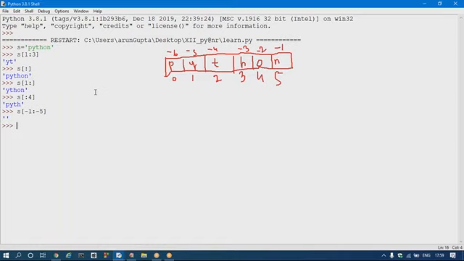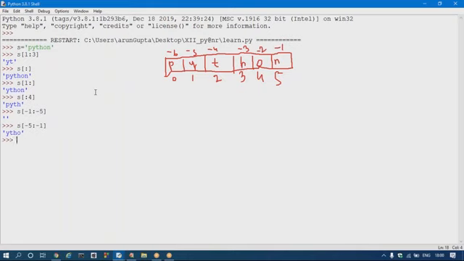What is the reason behind it? The start index is greater than the end index. That is the reason it will return an empty string. Yes, it is possible if I am using s minus 5 colon minus 1.